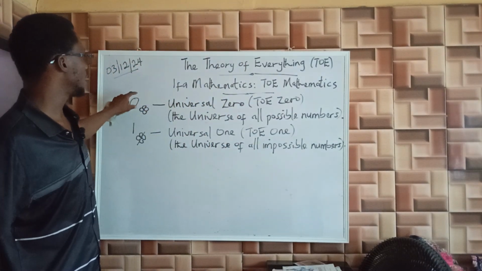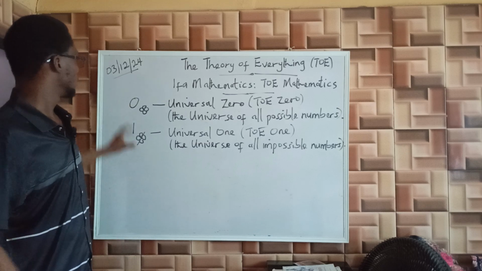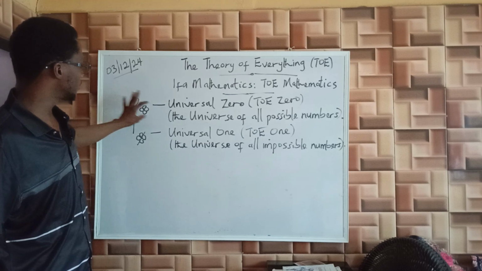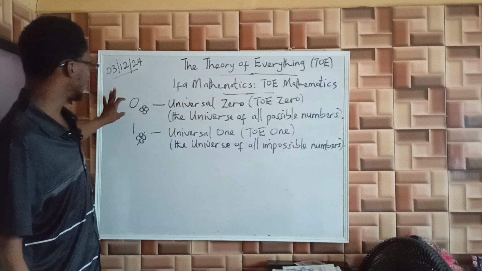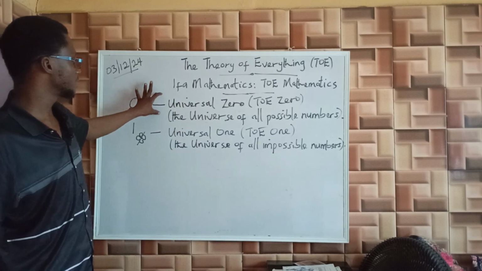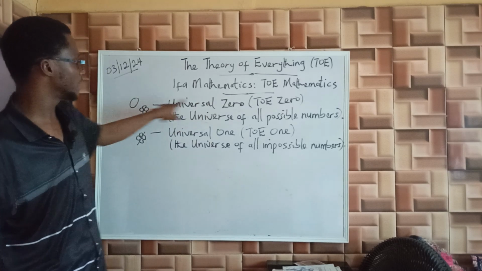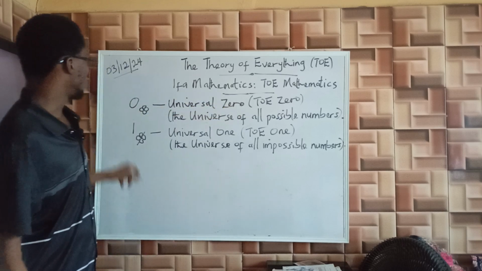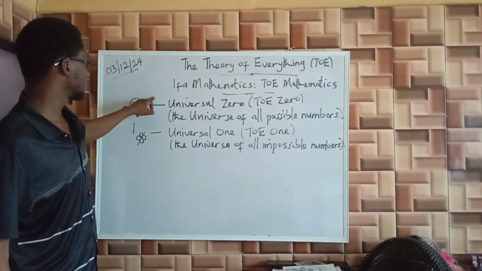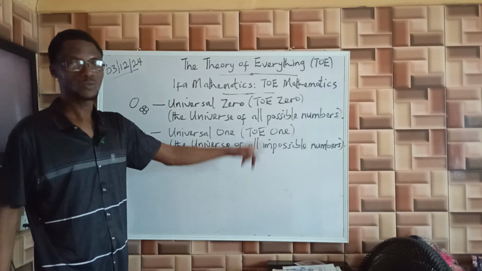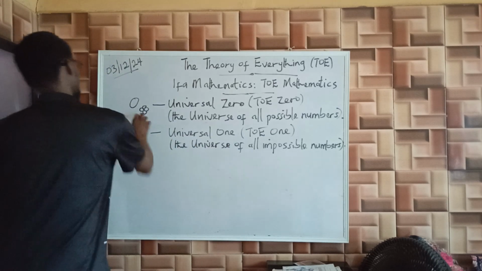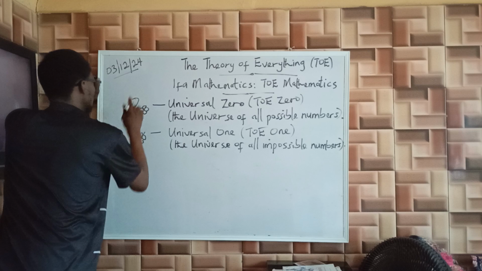So these are actually all numbers in existence, as I said earlier. They are just the same way of representing the same entity. What I'm saying here is that all numbers in existence are forms of universal 0, and their dual or opposite are forms of universal 1.